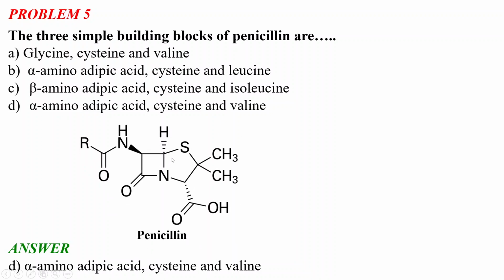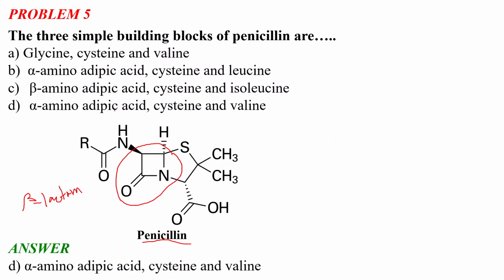So this is the penicillin molecule. As in the previous question, I was discussing that there is a beta-lactam ring. Lactam means the cyclic amide, and it is an amide because nitrogen is connected with the carbonyl moiety. This is the beta-lactam group, which is very important for this penicillin antibiotic, and it is called the beta-lactam class of antibacterial agents, because the beta-lactam group is present.